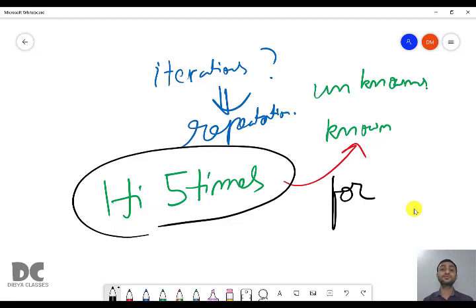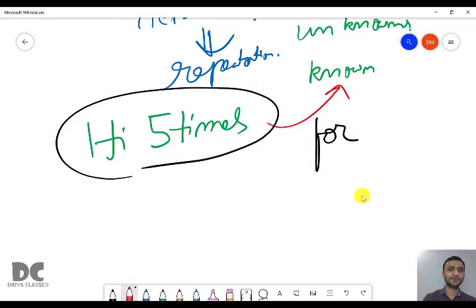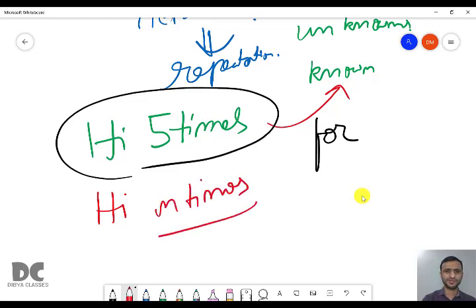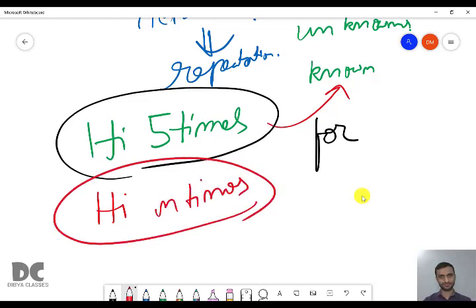In this case, you should prefer to use a for loop. Similarly, for example, in another program, it is given to print hi n times. So here n is unknown. N means you don't know. N can be 5, n can be 10, n can be 1000, n can be anything. In this case, we can tell that it is unknown. So in this case, you should use while or do while.